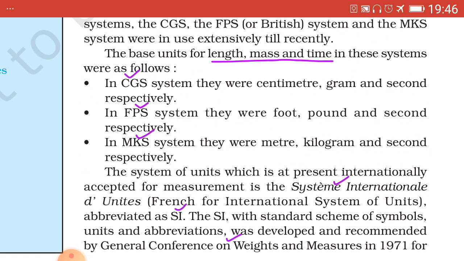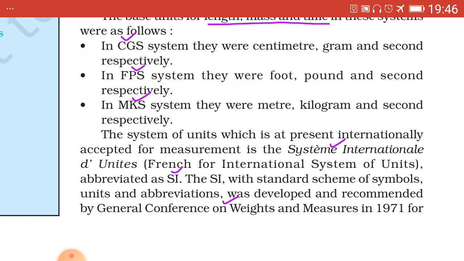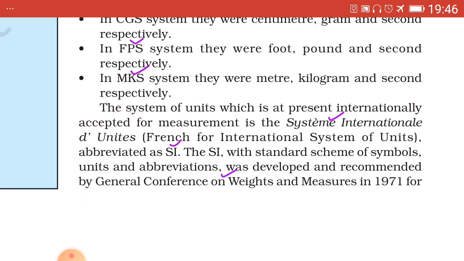The SI with standard scheme of symbols was developed and recommended by General Conference on Weights and Measures, and this conference was held in France, Paris, and the scientists framed up the rules for how the unit should be.